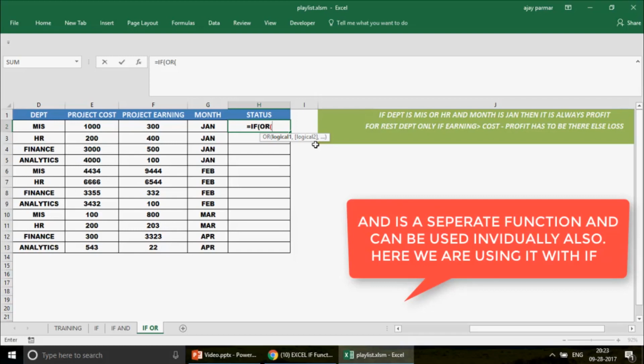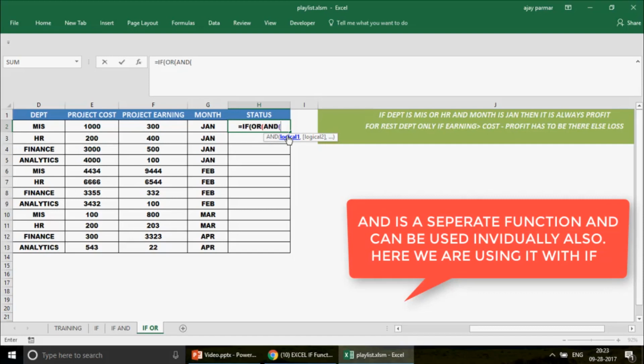Now in logic 1, what I'm going to write is I simply type in AND. You see that AND is another function in Excel which we normally use with the IF conditions and with the arrays. Now it is not an IF AND. First of all, let me warn you here, it is IF OR, but in the IF OR the logic which you are going to write is going to be the AND. So the AND function means that all the criteria which you write are supposed to be true.